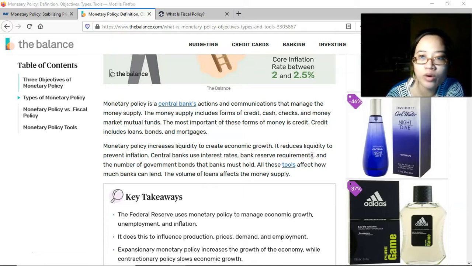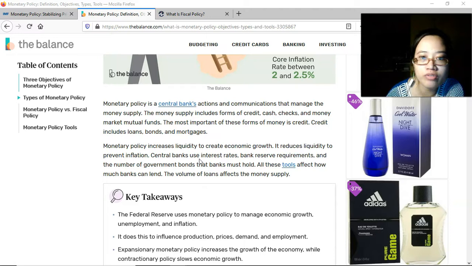As for bank reserve requirements, if this is decreased, then the banks would have more money to lend to businesses and borrowers, so that would encourage more spending. But if the bank reserve requirement is increased, then the banks would have less money to lend to businesses and individuals, so that would mean a decreased money supply.